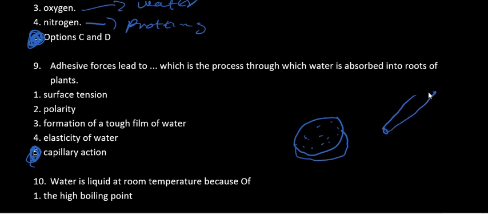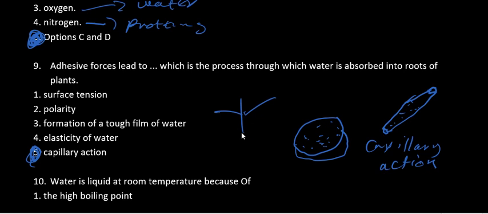A tube was given to you, and you were told to put it in that water. When you put it in the water, you found that water was able to rise. This is a result of capillary action, and this is the same concept which helps trees to absorb water from the roots.